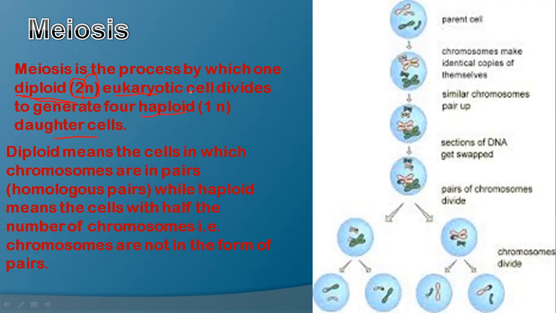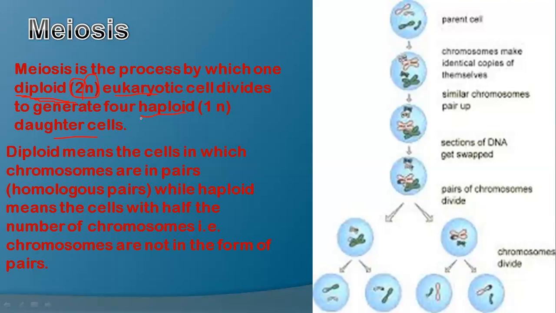One diploid eukaryotic cell is divided into four haploid daughter cells. The cells which are newly formed are called daughter cells. As I mentioned before, the old cell is called the mother cell and the new cells are called daughter cells.